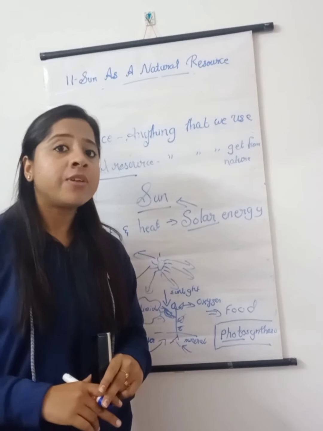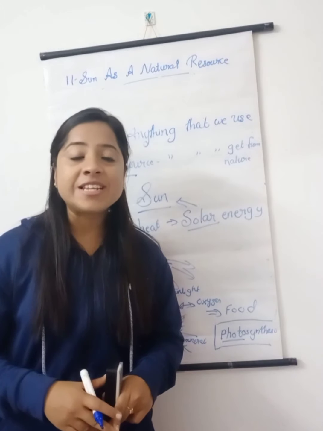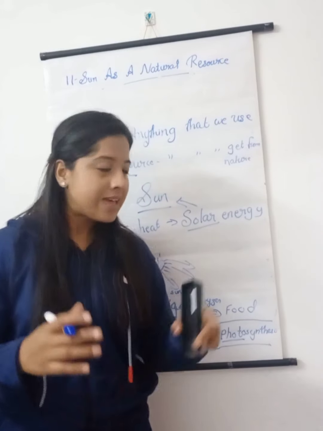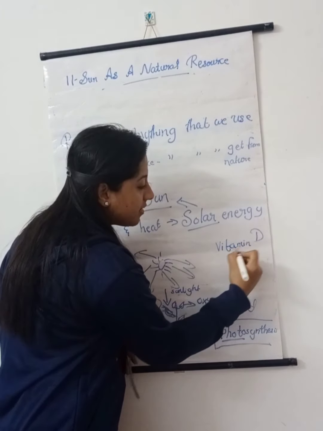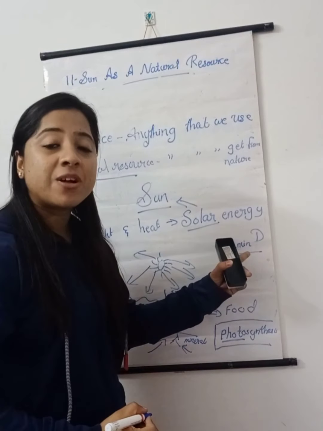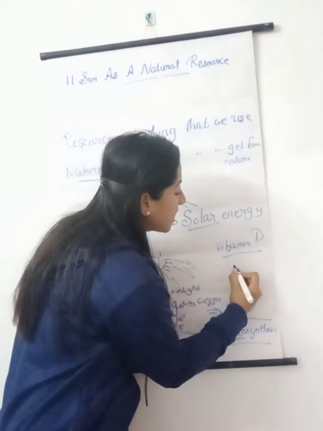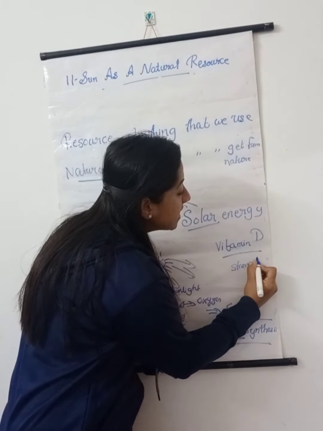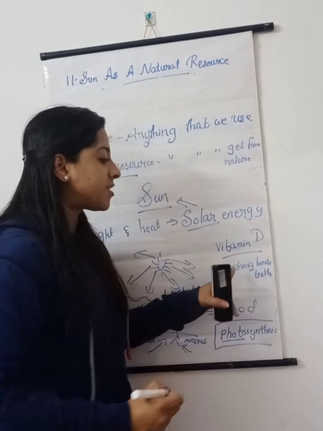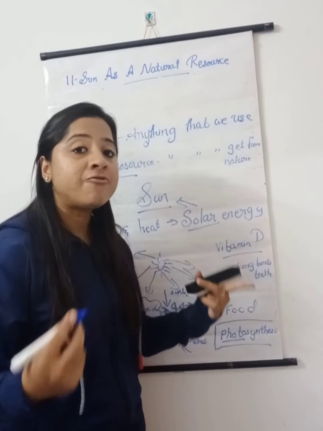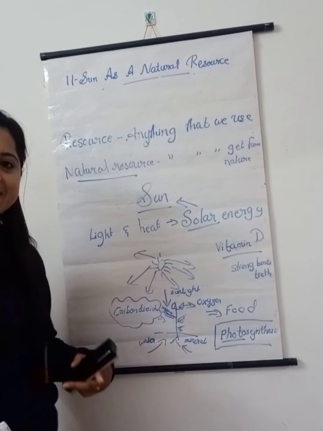Other than this, we know that these plants need sunlight for the proper growth, and seeds need warmth to germinate. Then we need vitamin D. You might have heard of vitamin D. We will get this vitamin D from the sunlight. And what is the usage of this vitamin D? It will give us strong bones and teeth. And from where do we get vitamin D? We will get this vitamin D from the sun.